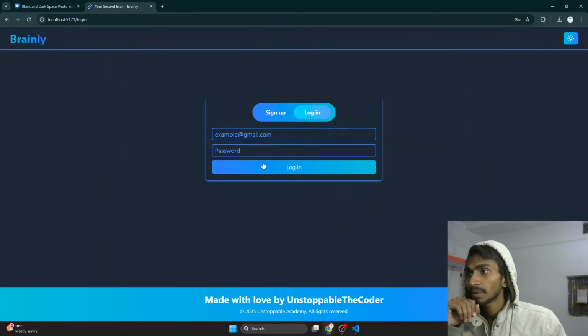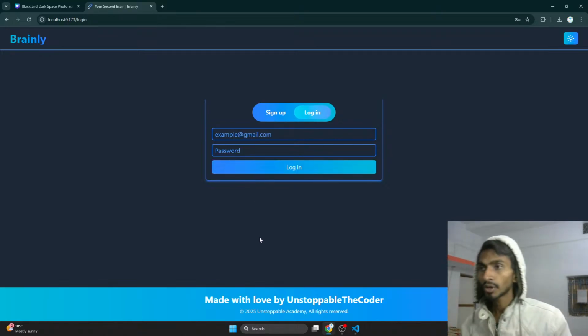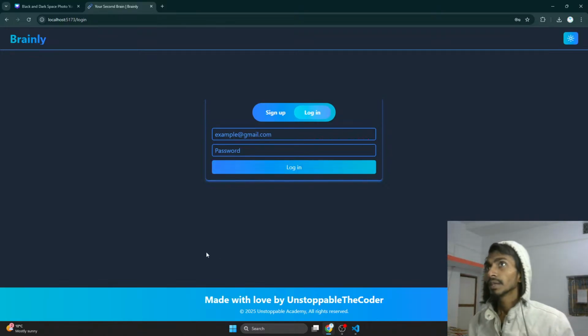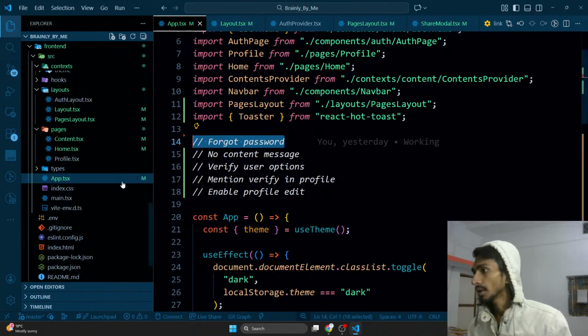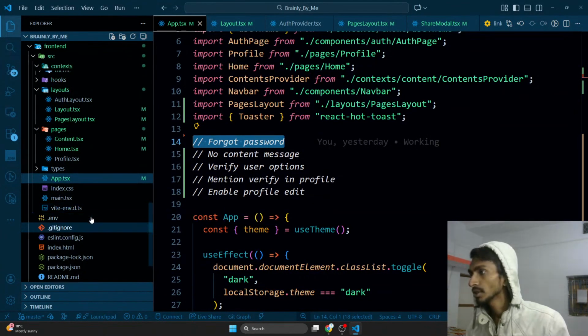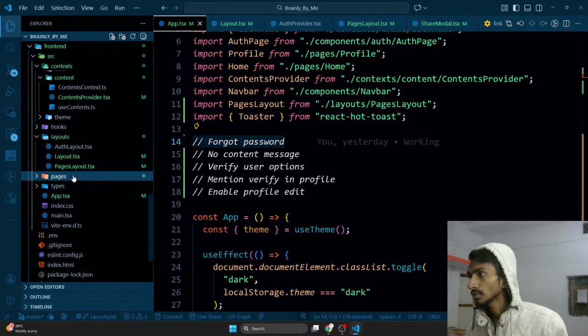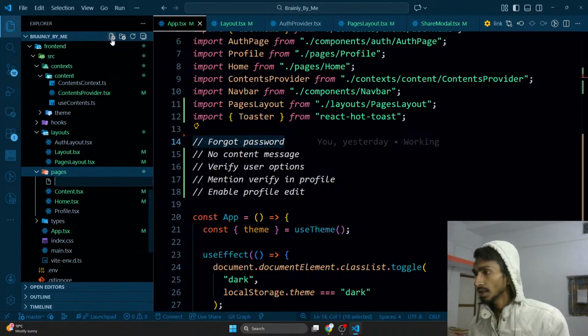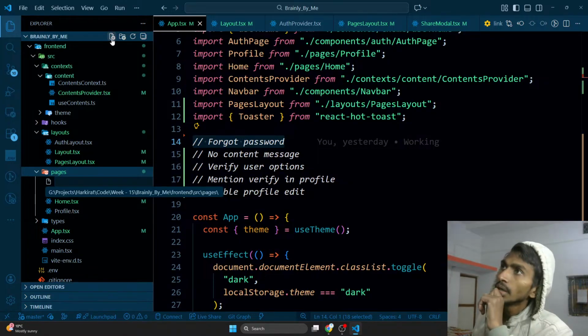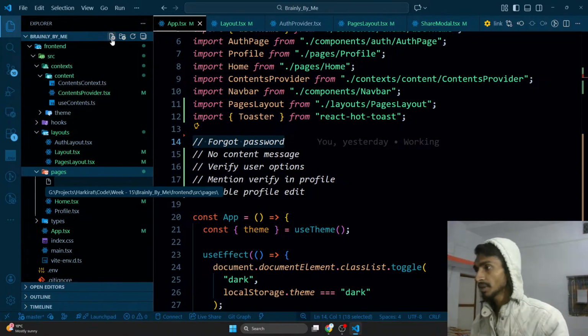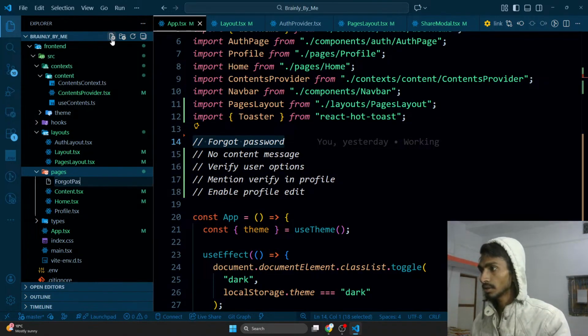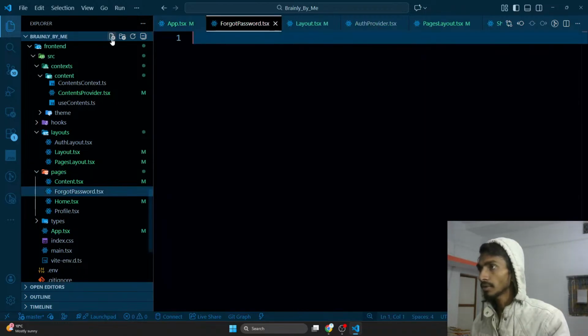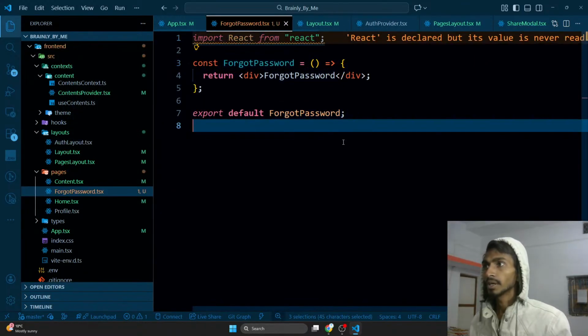Next thing is that whenever I'm logging in, at that time I want to get an option called forgot password, and that should redirect me to a page. So I have to make a page too, and that page name is gonna be what? Forgot password page. So let's create a page over here. Among pages I will have one more page, forgot password dot tsx. This is the page that I will have. RAFC. Okay, so this is it.